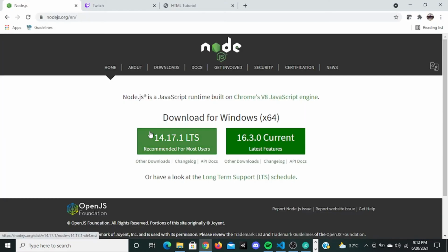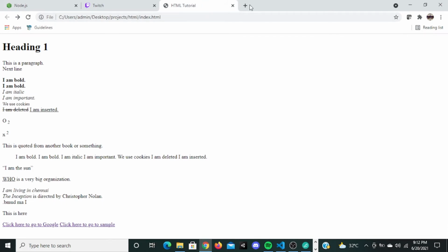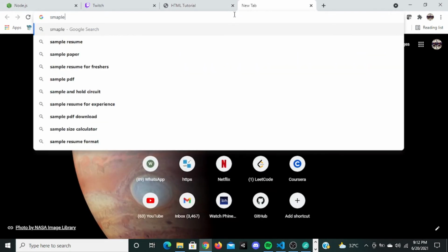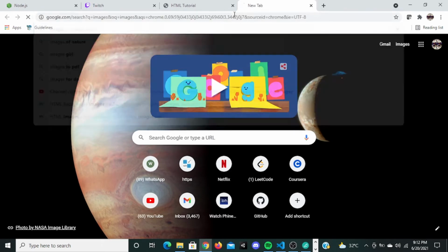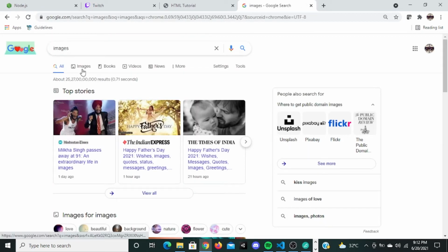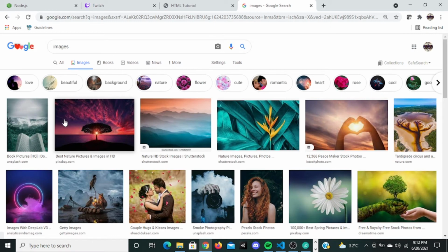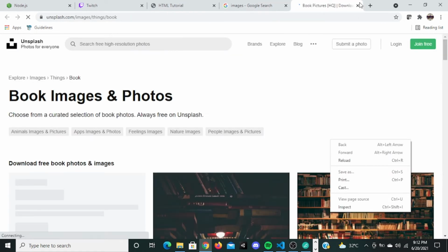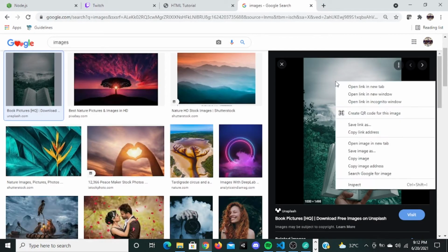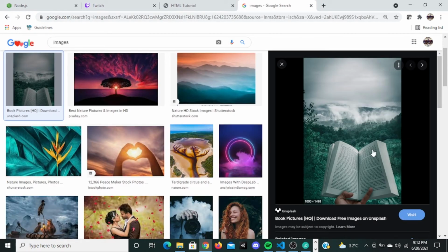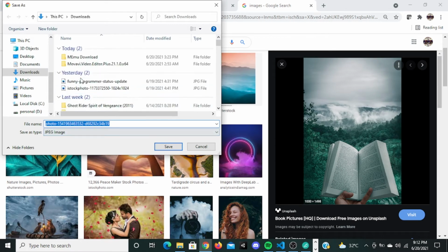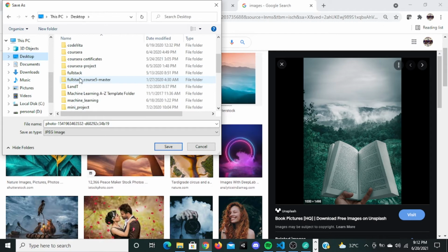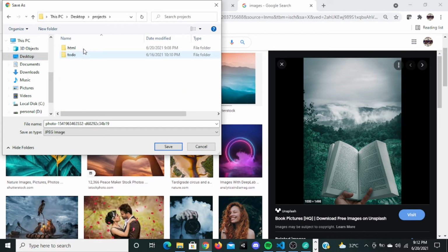Okay, so what I'm gonna do is download a sample image. I'm gonna say images right here, go to images, just download this one, save images, go to desktop, go to projects, go to HTML and save it right here.